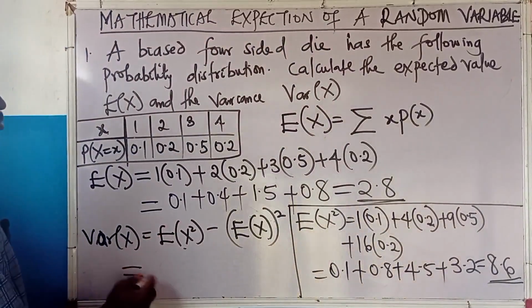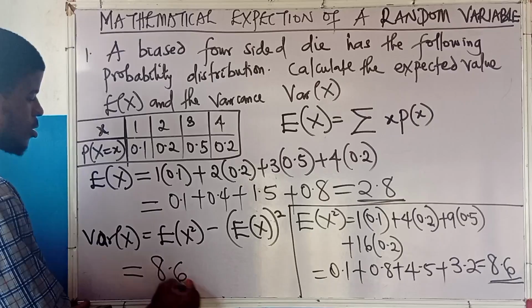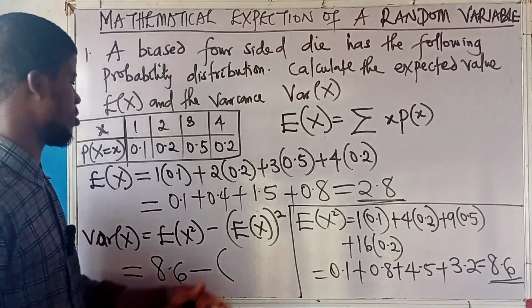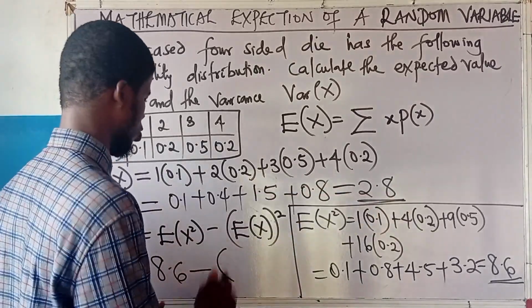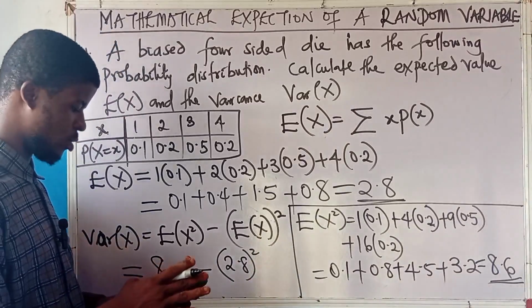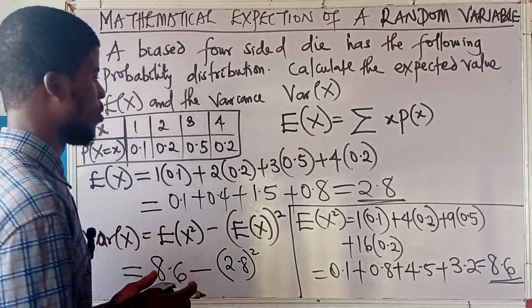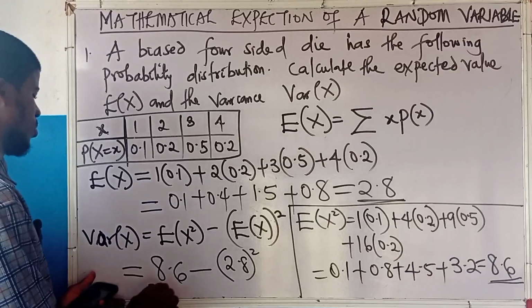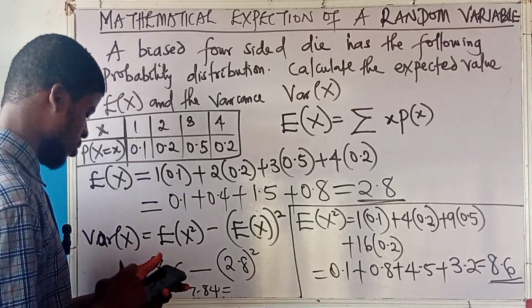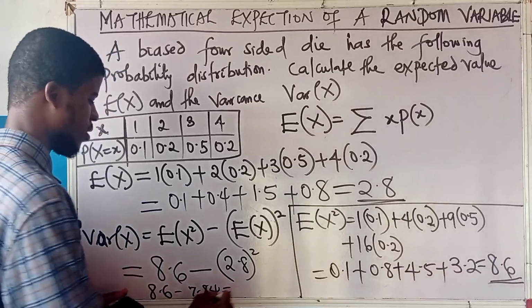So the variance of x will now be this. This one is already 8.6, minus the square of the expected value of x. The expected value of x is 2.8, so what's 2.8 squared? It is 7.84. So 8.6 minus 7.84 is 0.76.